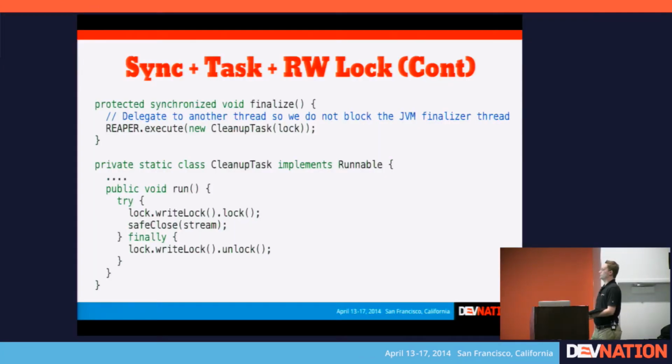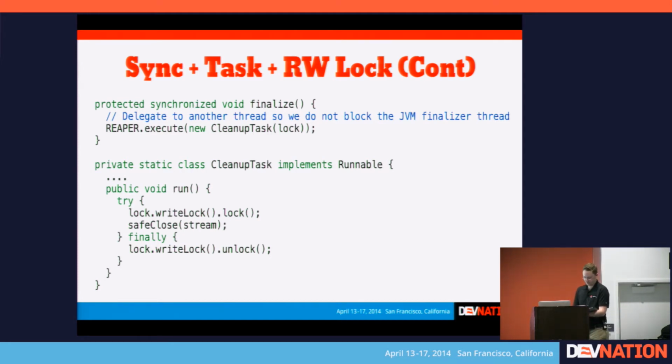So that means that anything that has a finalize cannot be garbage collected for 10 seconds. So you never want to block the finalize thread. And in this case, since we're using a read-write lock, that would normally block the finalize thread. So then what we have to do is this complicated thing where we use an executor. So I created a static called Reaper here that's an executor. And then you kick off the cleanup task, which is what your finalize normally would do. And in that task, then you can hold your write lock. And so that will do the read-write ordering for dealing with this particular event.